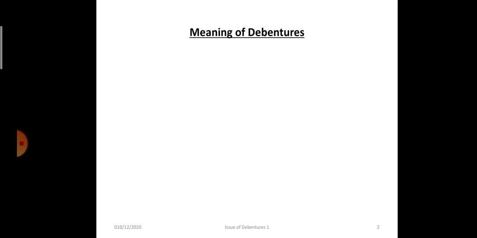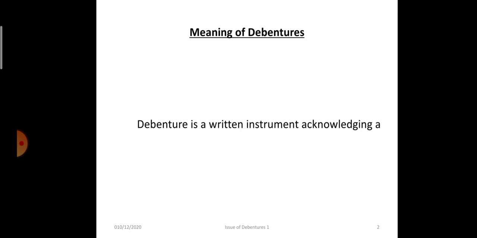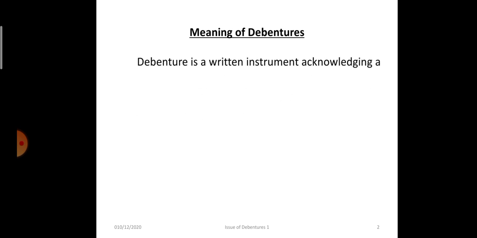Debentures are a source of long-term loan. So, we can define that debentures is a written instrument acknowledging a debt under the common seal of the company. That means the company has taken the loan and it is acknowledging the loan by issuing debentures to the debenture holders.